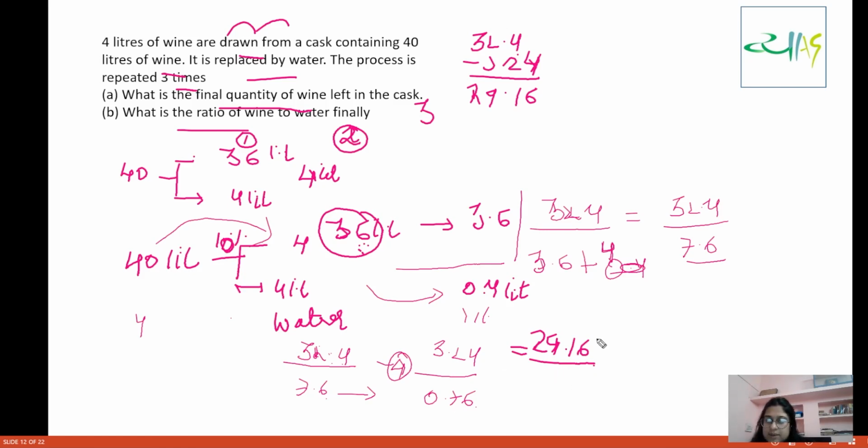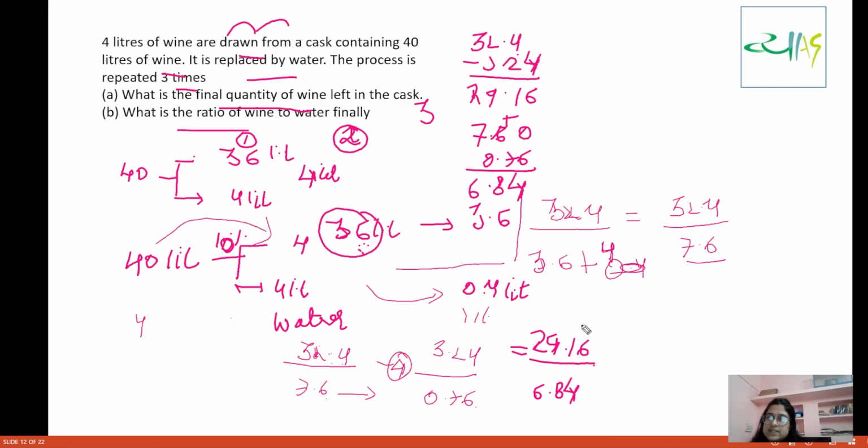And from 7.6 you are going to withdraw how much? 0.76. So this will become 6.84. So 6.84 liters of water left.